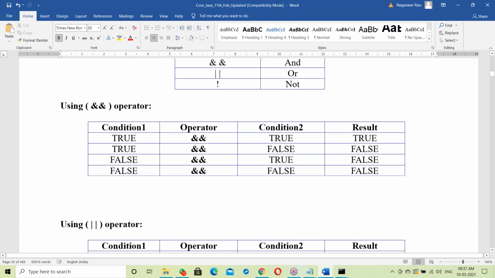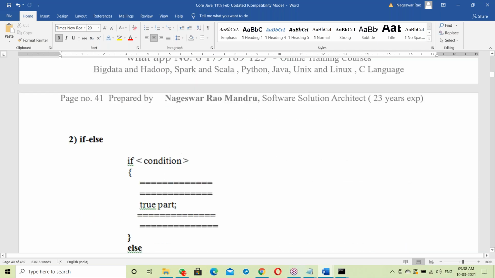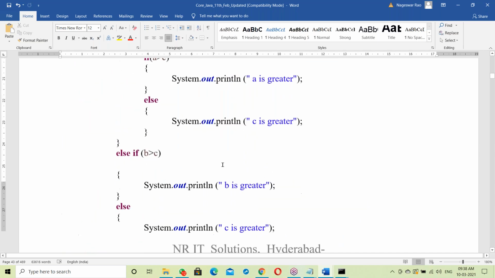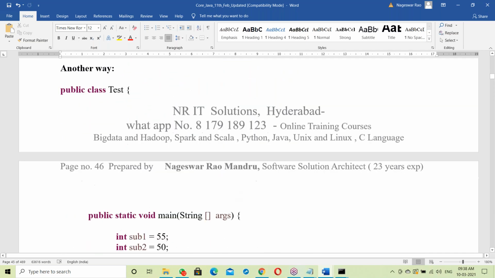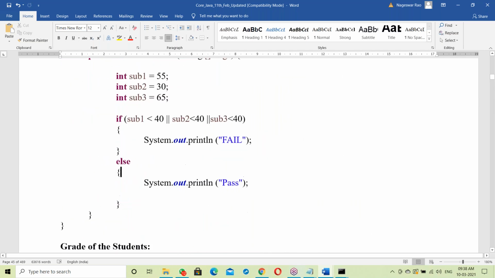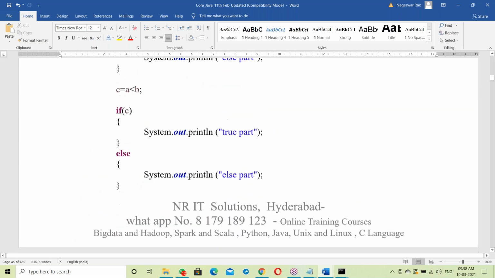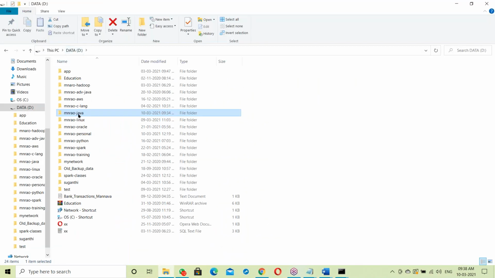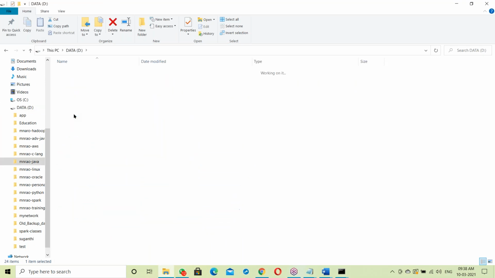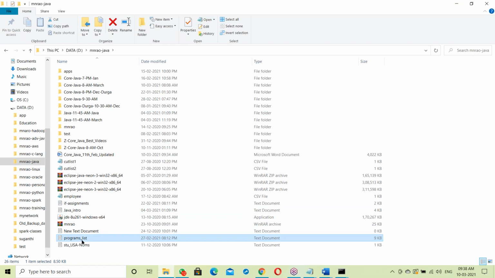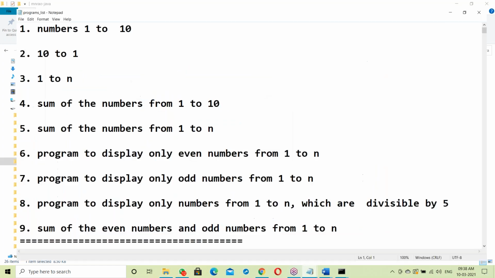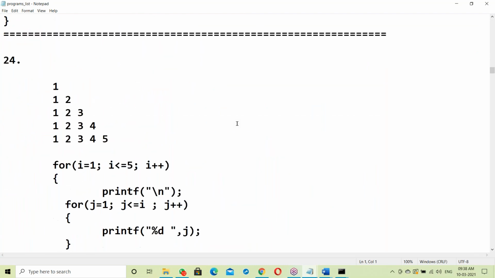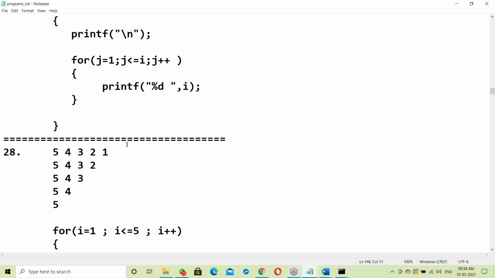In operators and control statements, suppose if statement examples, like 1, 2, 3, 4, 5, 6, 7, 8, 9. For the if statement itself, almost 15 examples are explained here. See, Java, the list of programs covering loops. Before loops, the if statement covers 20 examples, then pattern programs, and all this.